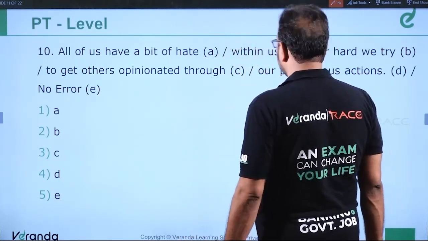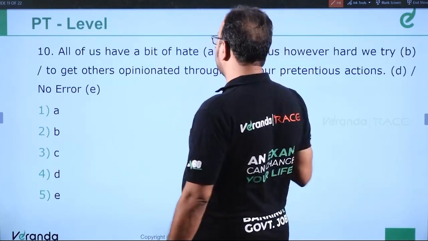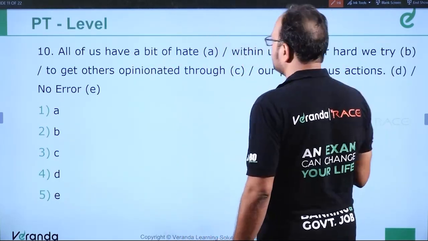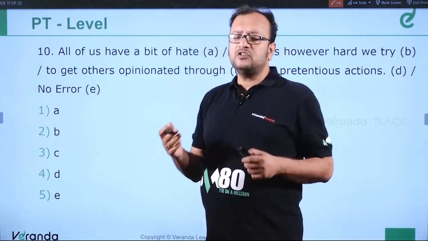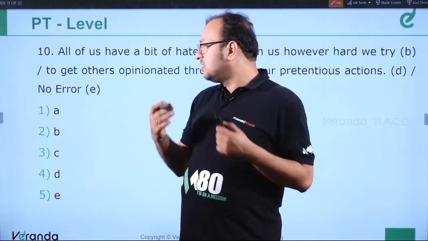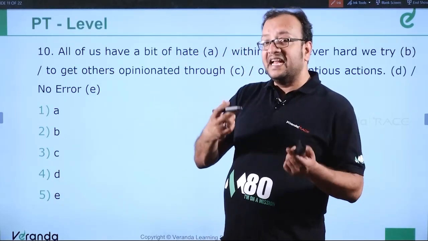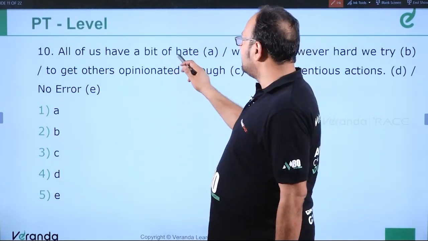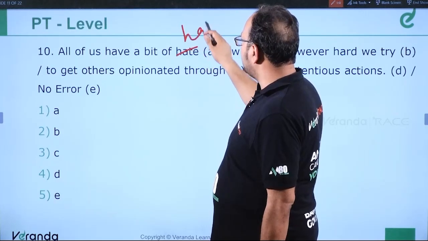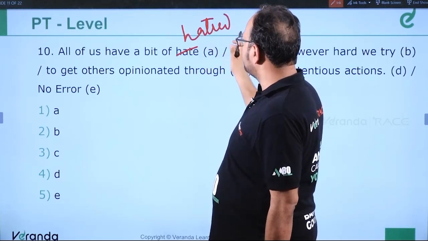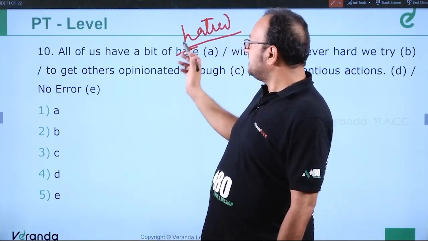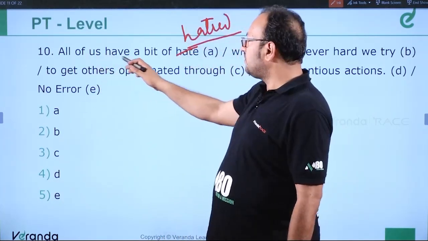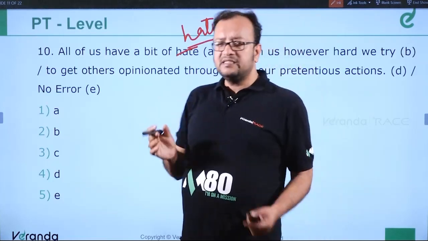through our pretentious actions. All of us have a bit of hate within us, however hard we try to get others opinionated through our pretentious actions. It means we try to impress others by saying that we do not have hatred within us. So the error is in part A, which should be hatred and not hate. It should be hatred because the noun form is hatred. Hate is a verb. So we should use, all of us have a bit of hatred. Means a little bit of hatred.